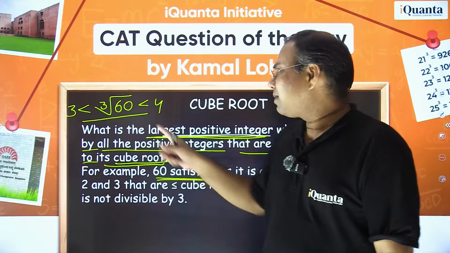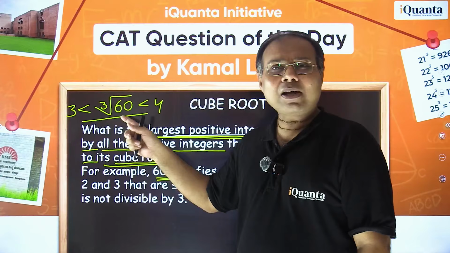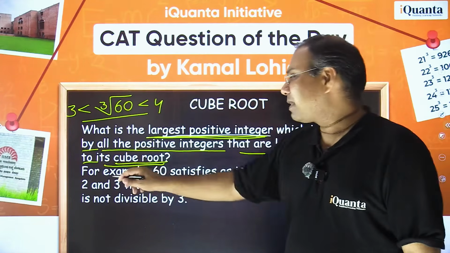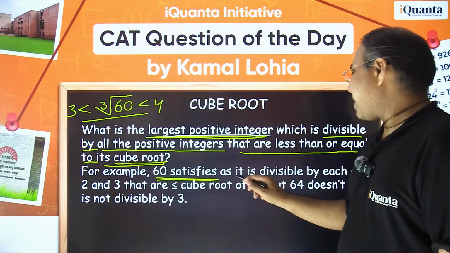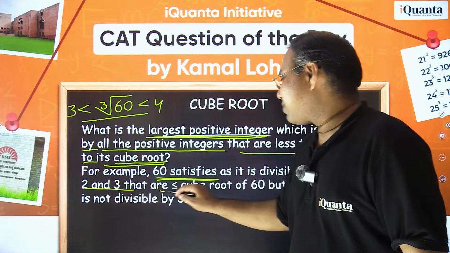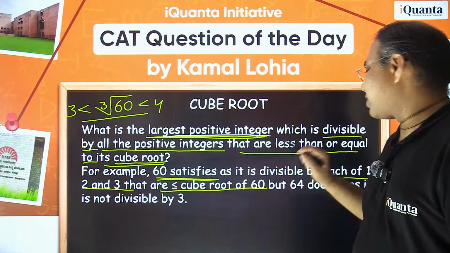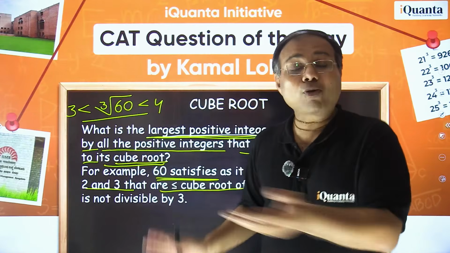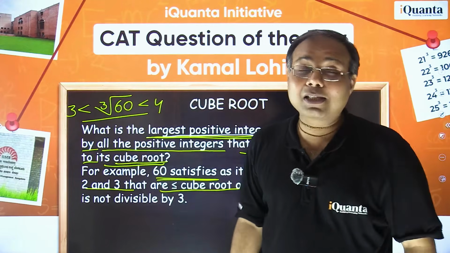Is it divisible by 3? Yes. 2? Yes. 1? 1 से तो हर कोई होता है. That means it satisfies, right? That's why the example is given here. So 60 satisfies as it is divisible by each of 1, 2 and 3 that were less than or equal to the cube root of 60. ठीक है ना? I hope it is very clear now. So this example is already given. See, आपका आधा काम तो करके दे दिया इसने, but to understand this, that was your task.